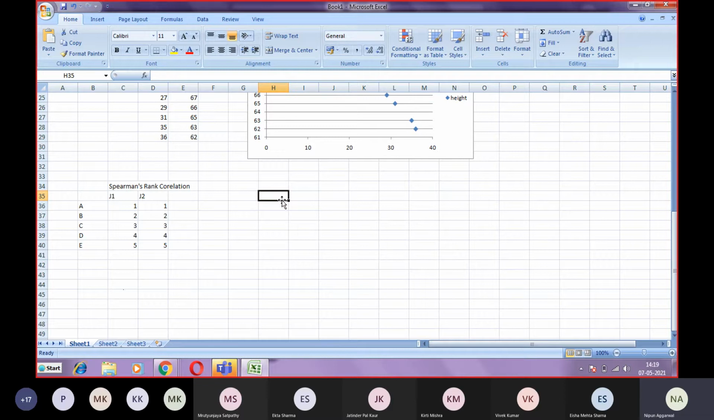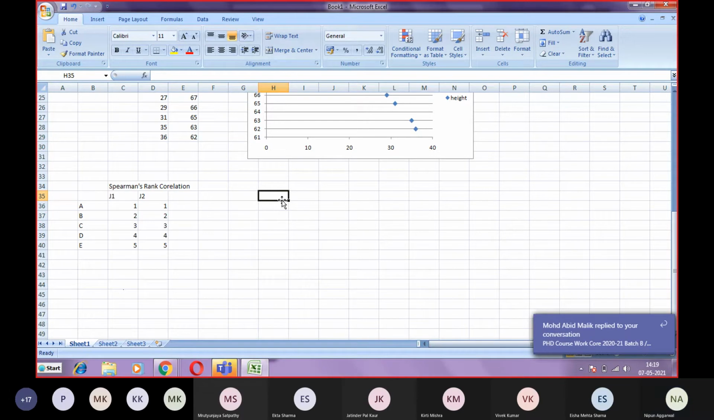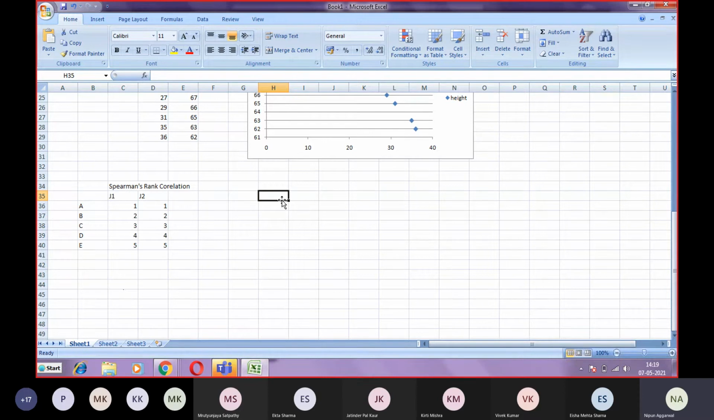Can anybody tell what the correlation should be? The question is whether there is any relation between judge 1 and judge 2's marks. If judge 1 gives ranks 1, 2, 3, 4, 5, and judge 2 gives the same ranks, then J1 and J2 have complete consensus, as there is no difference in their opinion. So that is a case of perfect positive correlation. The answer must be +1.